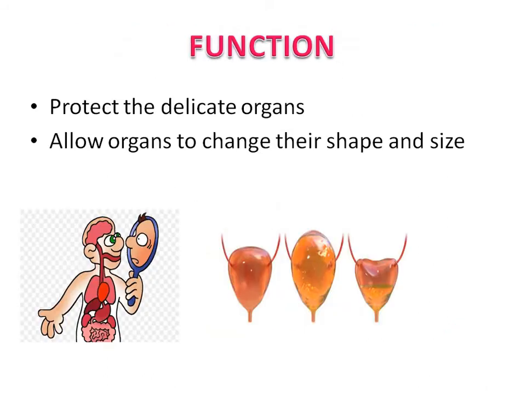The function of the body cavity is to protect the delicate visceral organs, and it allows the organs to change their shape and size. For example, the urinary bladder changes its shape, right? It changes its shape and size when it's full and empty. And the stomach also. The body cavity is helpful for the changing of the shape and size of organs.